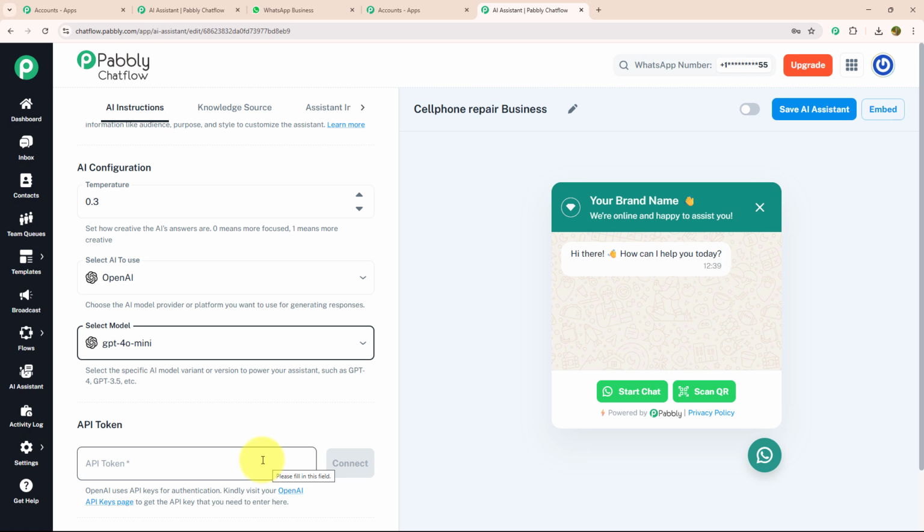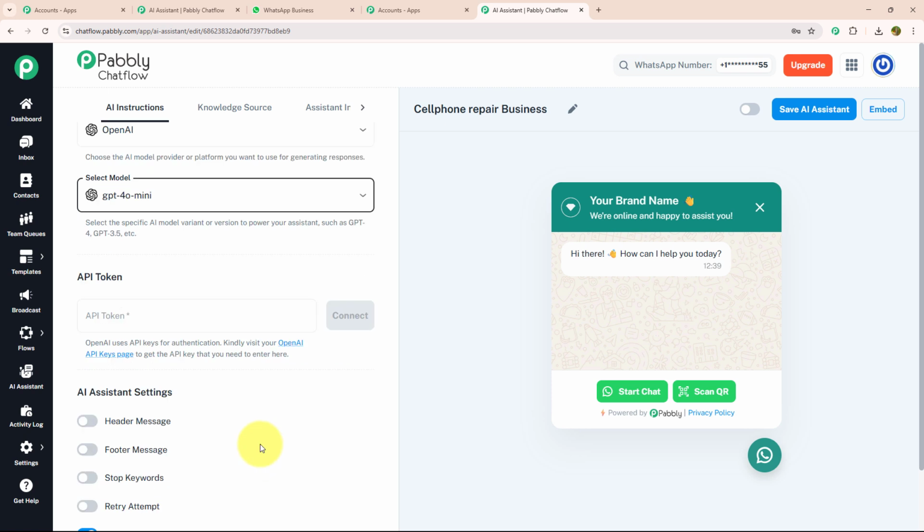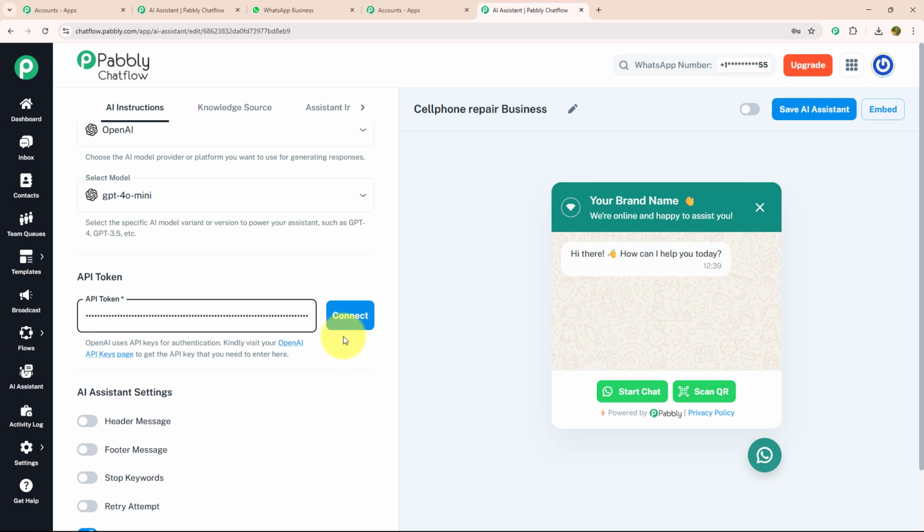Then I'm going to enter my API token. To get API token, simply visit the OpenAI API key page and generate your API key, which you need to enter over here. As I already have my API key, I will enter that and click on connect. As you can see, I got a response that OpenAI key saved successfully. That means there is no error.